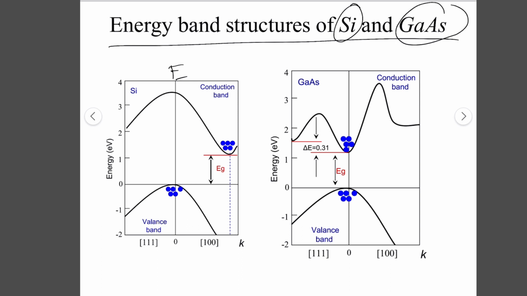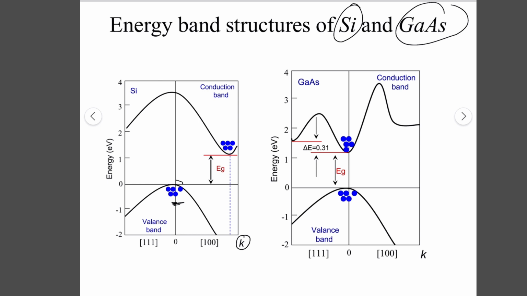If we discuss this side of the diagram, the electrons on the top of the valence band have momentum k equal to 0, because the valence band describes electrons that are covalently bonded with the lattice.